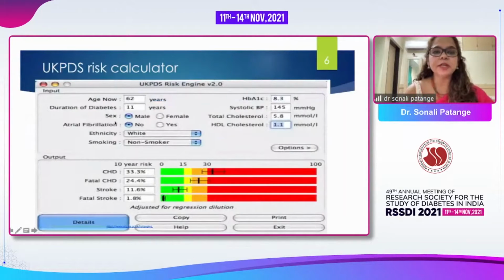Let us have a look at the UKPDS risk calculator. This is the risk engine. It takes into account age, duration, sex, presence of atrial fibrillation, ethnicity, smoking, and also HbA1c, systolic blood pressure, total cholesterol, and HDL cholesterol. Thus, it gives us a 10-year risk of CHD, a fatal stroke, and a fatal CHD also. So let us remember that UKPDS actually had a massive number of type 2 diabetic patients, 5,300 patients followed up for a period of 10.7 years. So they have the longest follow-up, 53,000 patient years behind them.